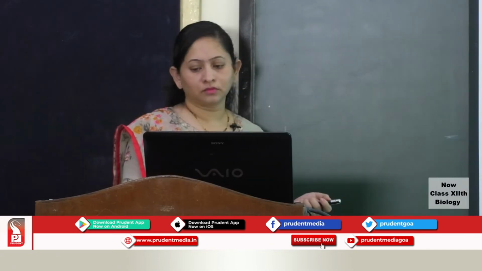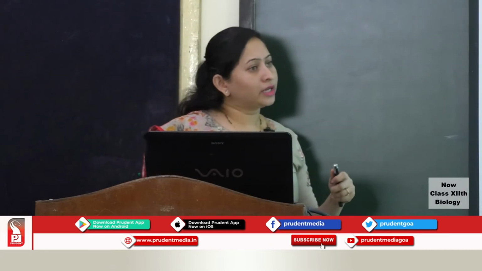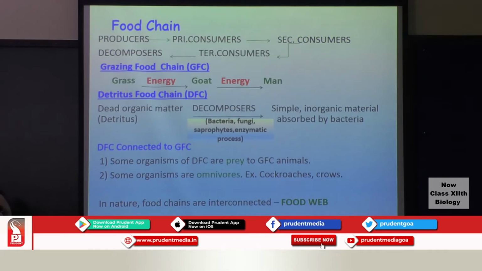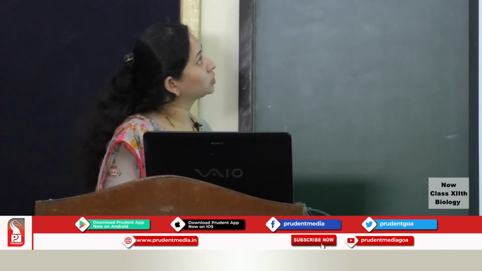Now as the energy transfers or as the food is taken up by one trophic level to the next, this is referred to as a food chain. So we have the producers, the primary consumers which will be feeding on the producers, the secondary will be feeding on the primary consumers, the tertiary will be feeding on the secondary, and finally not to forget the decomposers here. So this is a food chain.